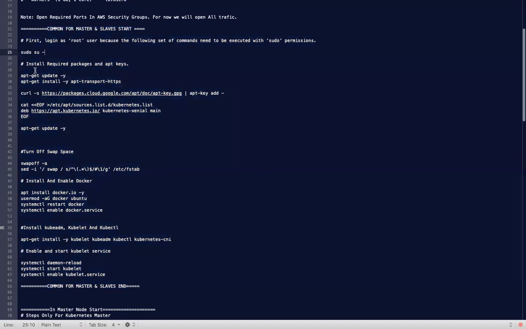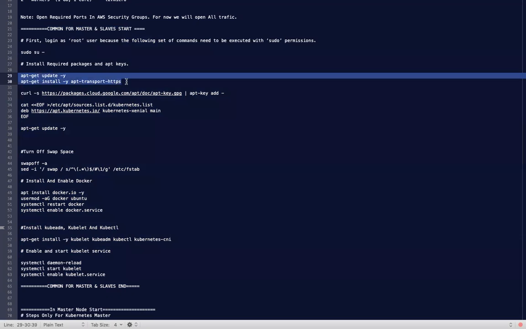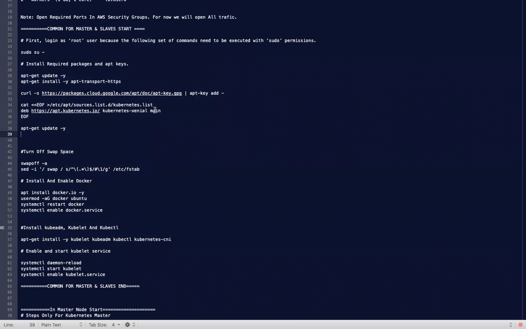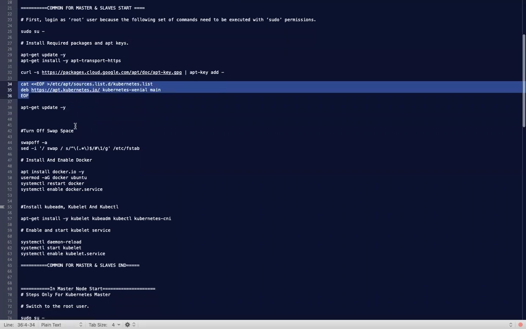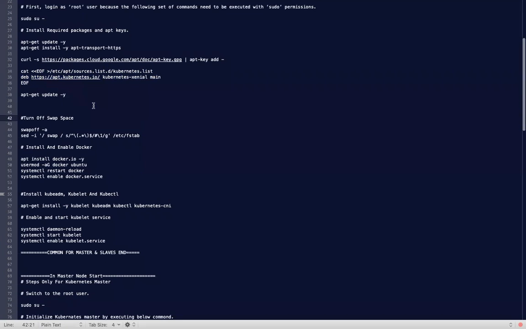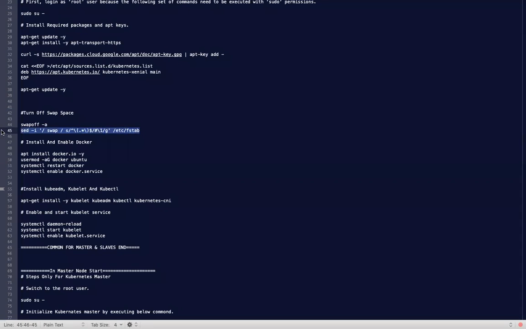Here I have given common for master and slaves. First, I am installing required software. I am adding the Kubernetes package keys. And here I am disabling the swap memory. We need to disable swap memory in all Kubernetes machines as per the official Kubernetes documentation.